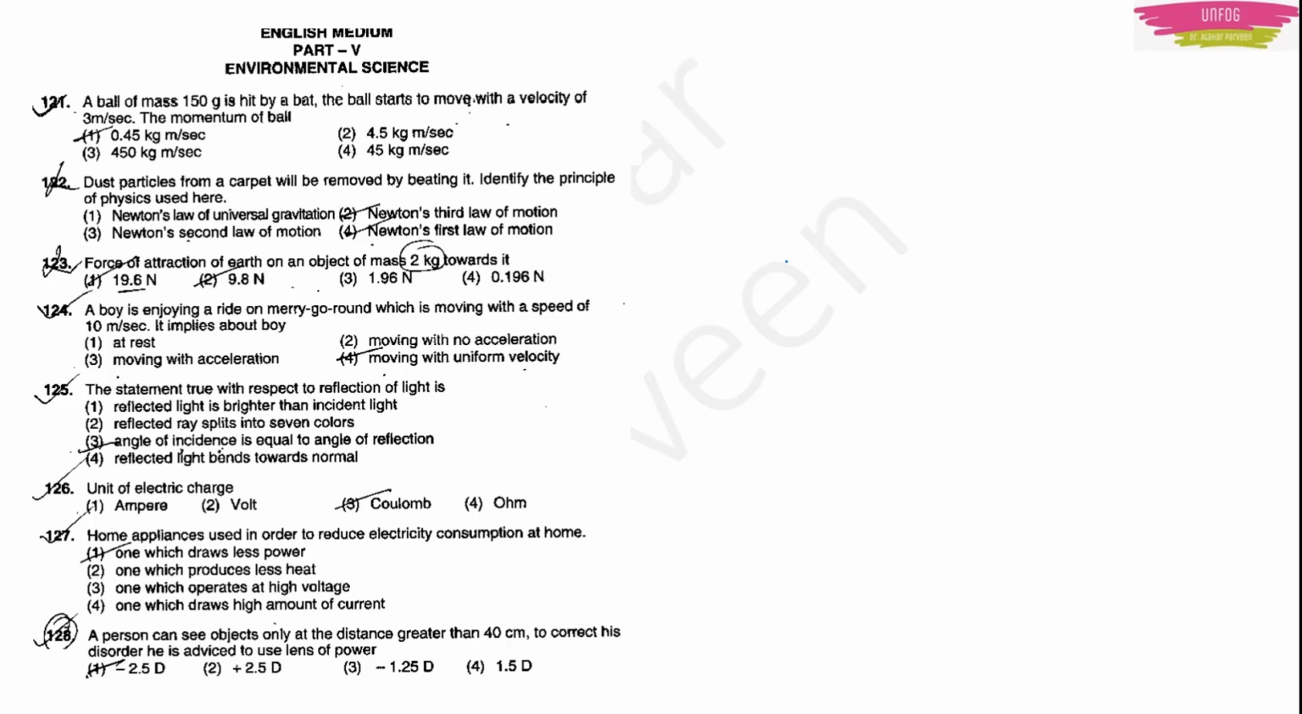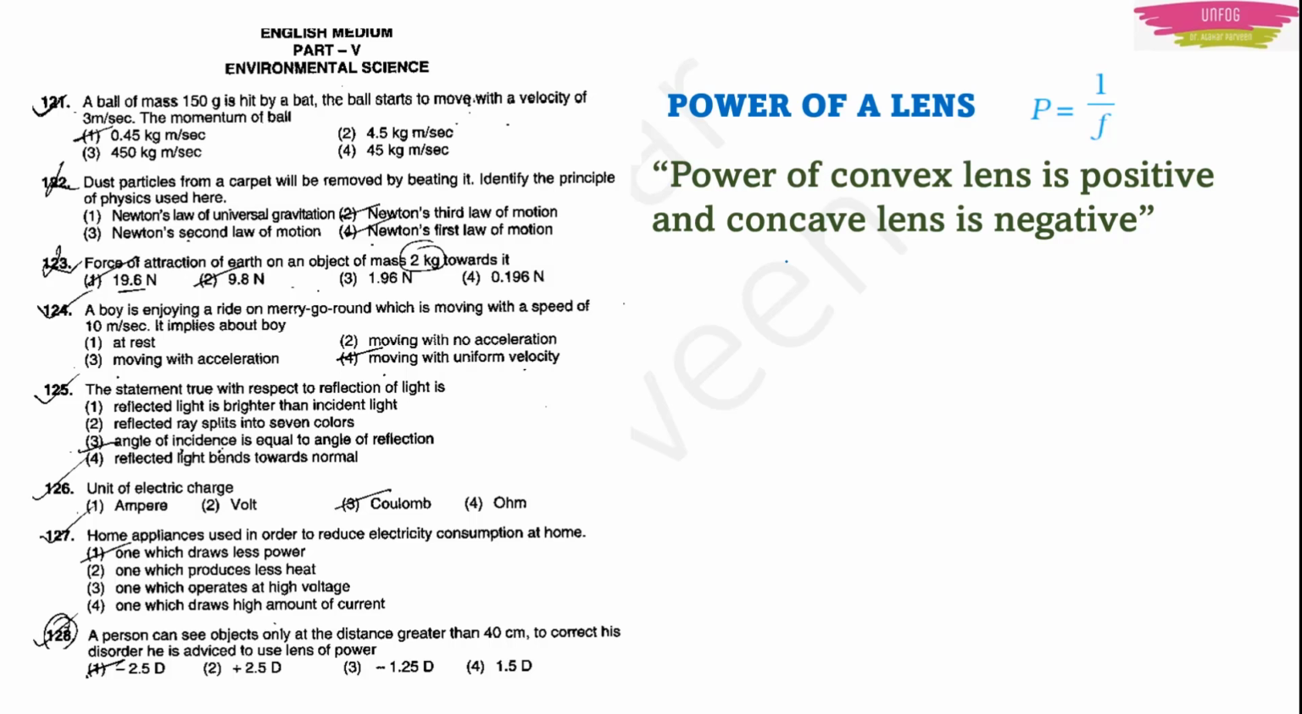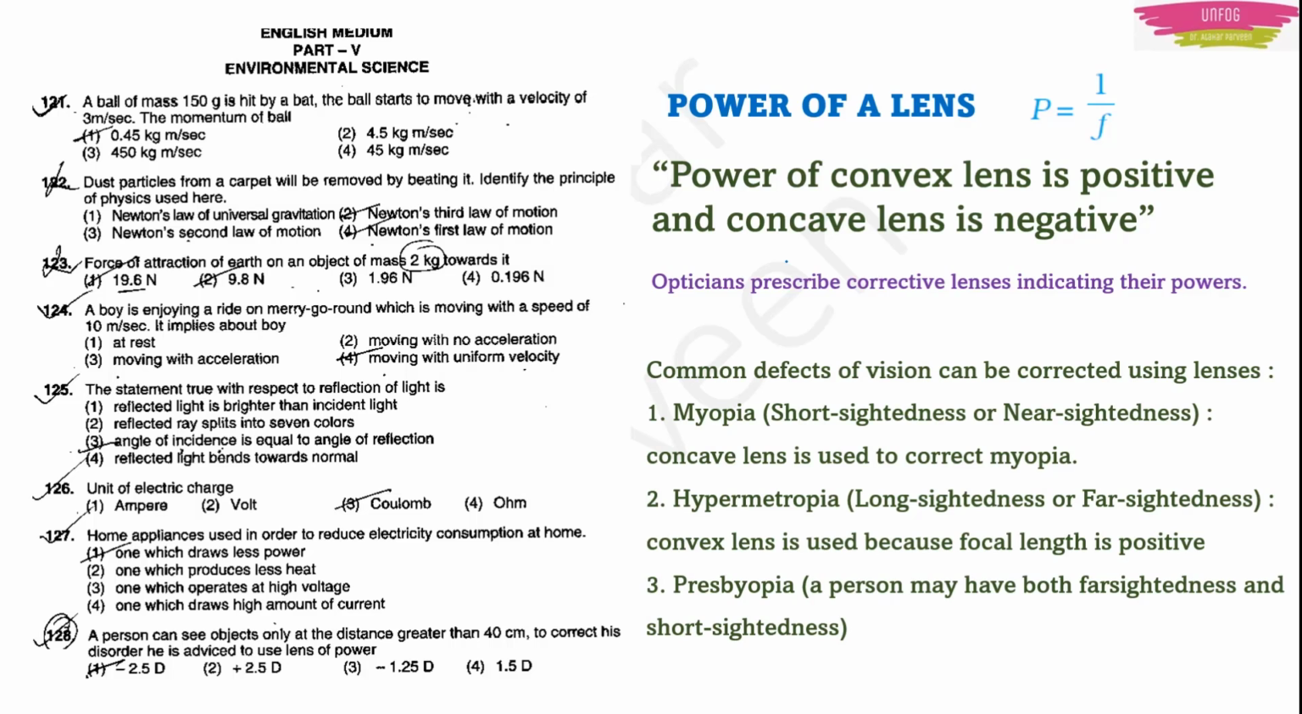Now let me give you a quick glance on this power of a lens. The power of a lens is equal to 1 upon f, where f is the focal length. And the power of convex lens is always positive and concave lens it is always negative. Opticians prescribe corrective lenses indicating their powers. Normally 3 types of defects are there in vision. They can be corrected using these lenses. First one is myopia or short-sightedness or near-sightedness. In this problem, concave lens is used to correct myopia.